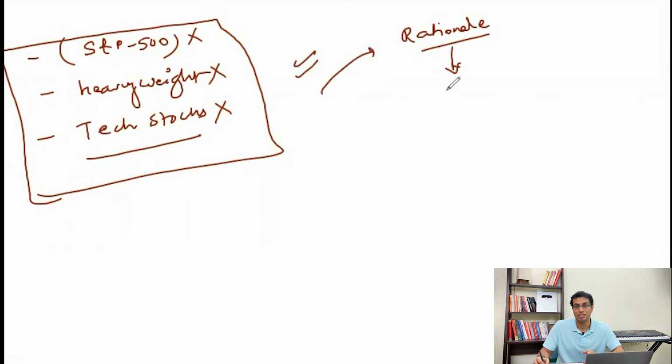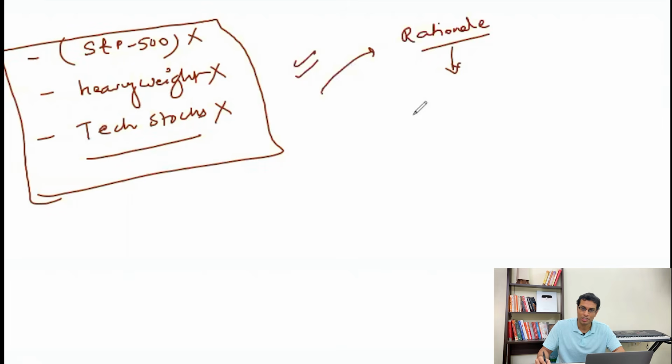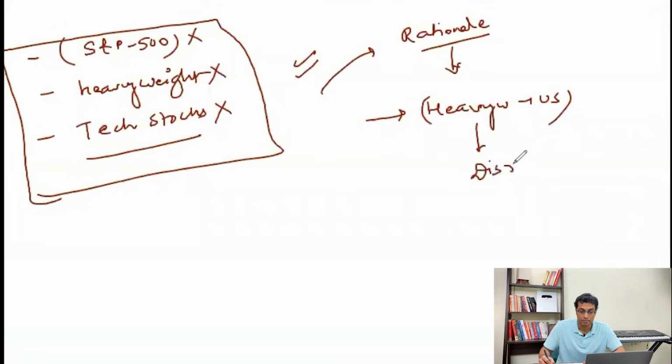This is the same rationale that investors like Cathie Wood are also propagating. The rationale goes something like this. They believe that heavyweights in the US, for example all the FAANG stocks, will be disrupted by other tech companies to a certain degree. This is a fundamental DNA of tech, that tech gets disrupted quite often.